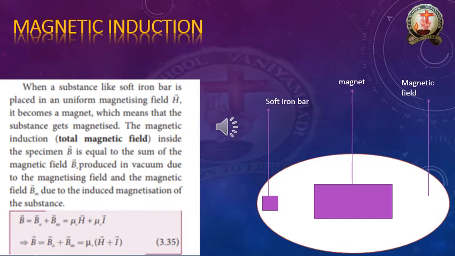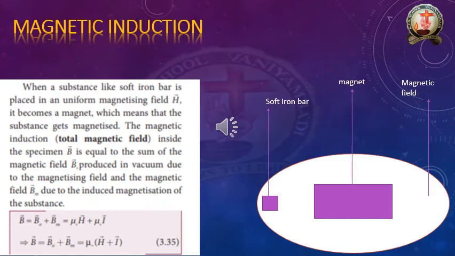So the magnetic induction inside the specimen, here that is the soft iron bar, B bar, is equal to the sum of the magnetic field B naught bar produced in vacuum due to the magnetizing field, and magnetic field Bm bar due to the induced magnetization of the substance.